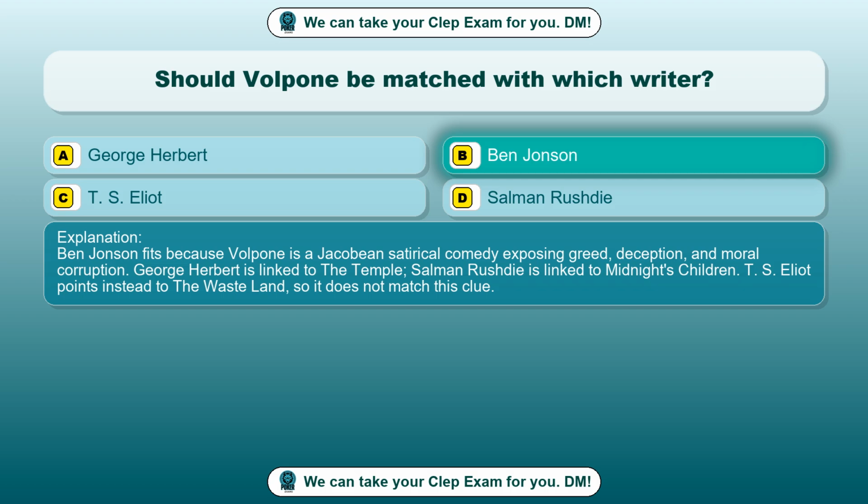George Herbert is linked to The Temple, Salman Rushdie is linked to Midnight's Children. T.S. Eliot points instead to The Waste Land, so it does not match this clue.